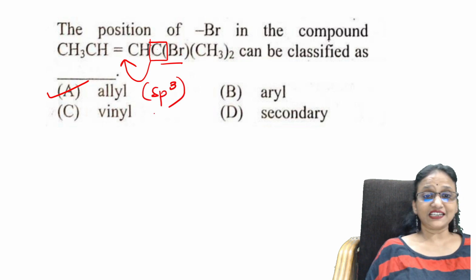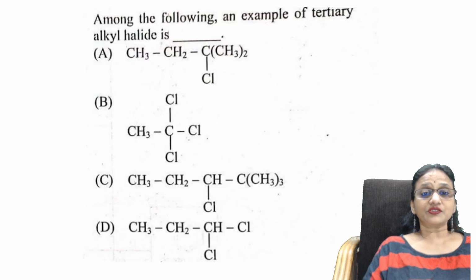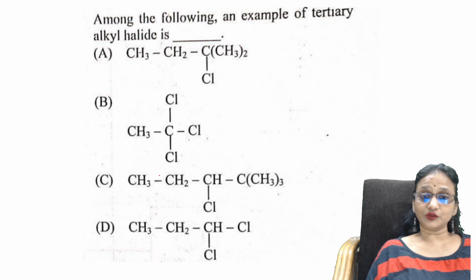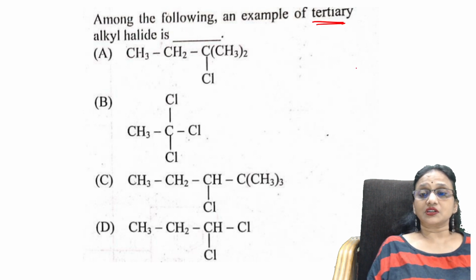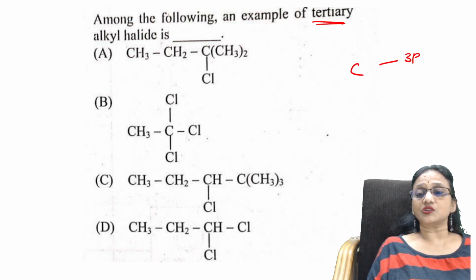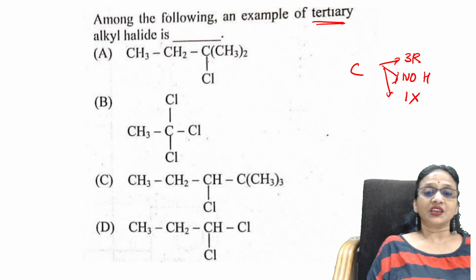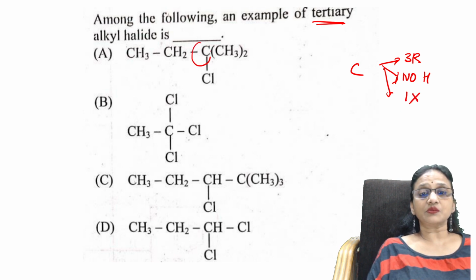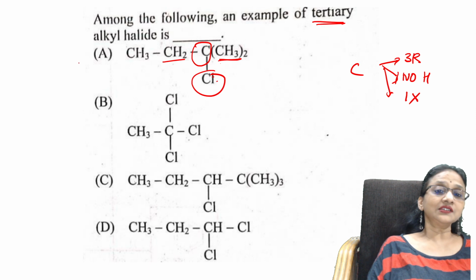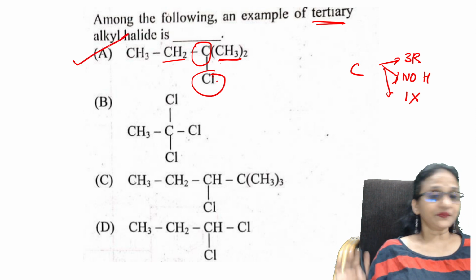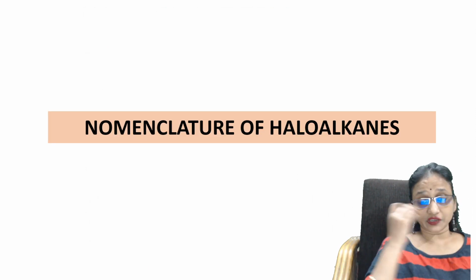sp3. Done. All right. Next important thing, arrange the following, example of a tertiary alkyl halide. Tertiary means the carbon is attached to three R groups, no hydrogen, and one X group. Correct? One halogen. Now observe. This is the carbon with one R group, two R groups, three R groups, no hydrogen, and one halogen. So this is your tertiary. Easy? Okay. Let us see the nomenclature of haloalkanes.